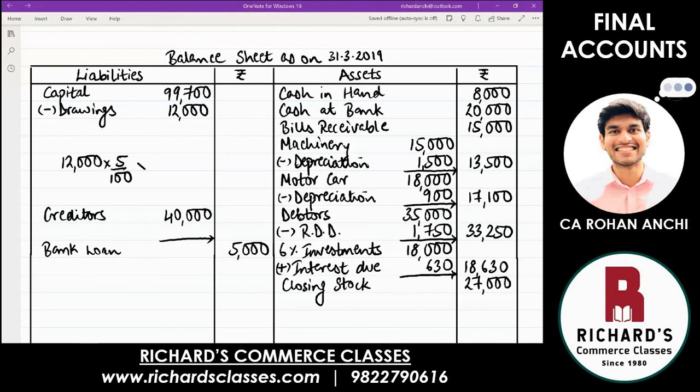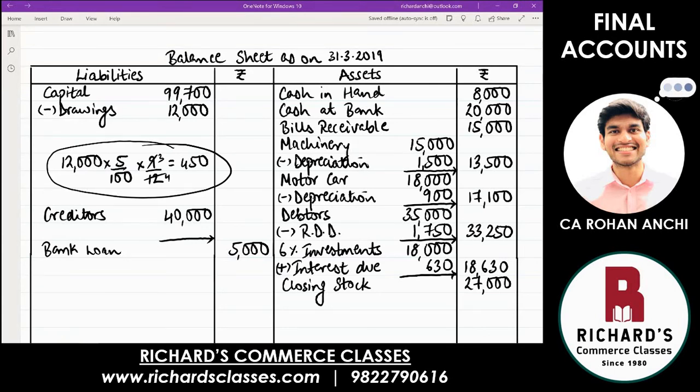So into 9 upon 12. Okay, simplify and find out what is interest on drawings. 450. Please check everyone. Is it 450? This calculation I'm just showing you here. You do it in the rough. Yes, sir, it's 450.